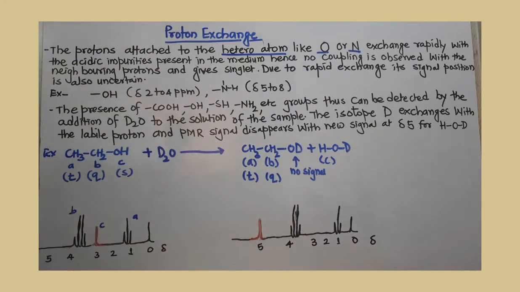We have seen in the previous video that because of spin-spin coupling, splitting of the signal is observed. If n protons are present on the adjacent carbon, the signal for this proton is split into n plus 1 peaks. If one proton is there, we get a doublet. If two protons are on the adjacent carbon, we get a triplet. And if three protons, we get a quartet, and so on.